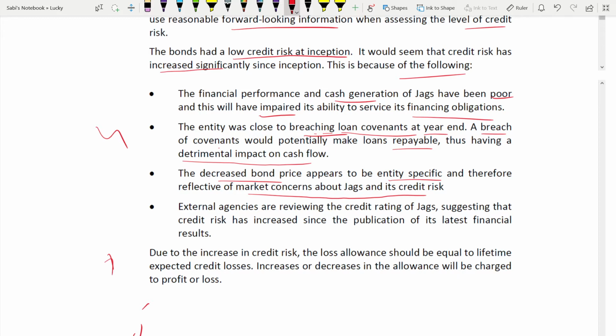Fourth, external agencies and their ratings. They are reviewing the credit ratings of Jack's. Their review suggests that credit risk has increased since the publication of the latest financial results. See, when you're reviewing something over and over again, it means there is something fishy there. Otherwise, they will not review. They will review once, give their conclusion, and based on that only they will give a rating. But now they are reviewing it again. So these are the 4 indicators from the case study only. Pure application from your knowledge. Here knowledge alone will not help you.